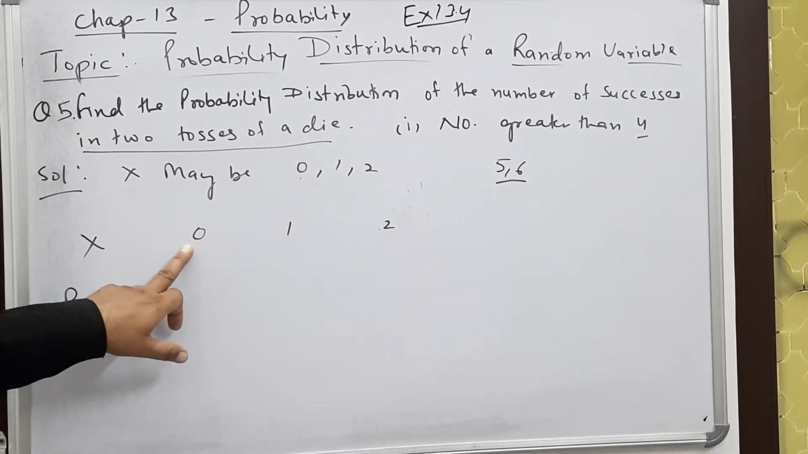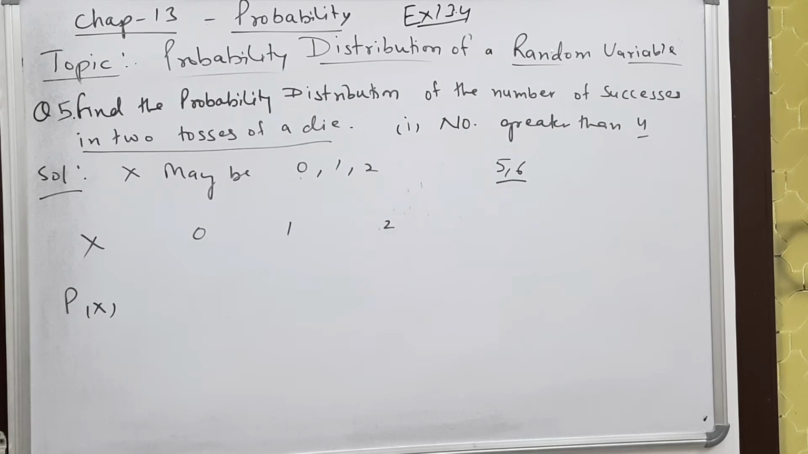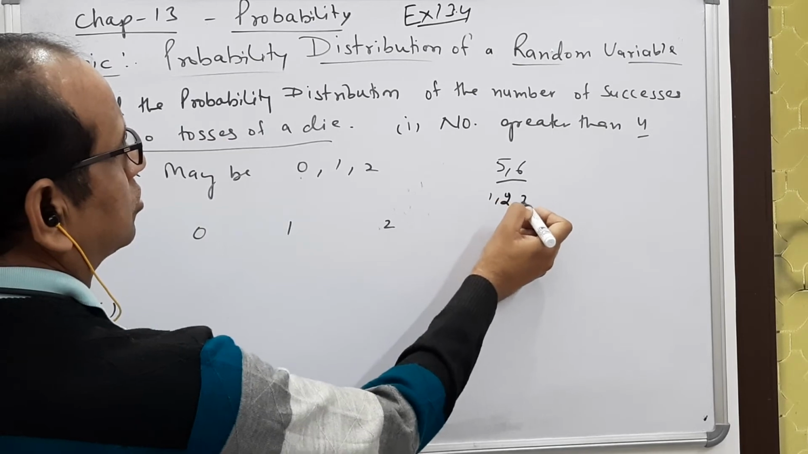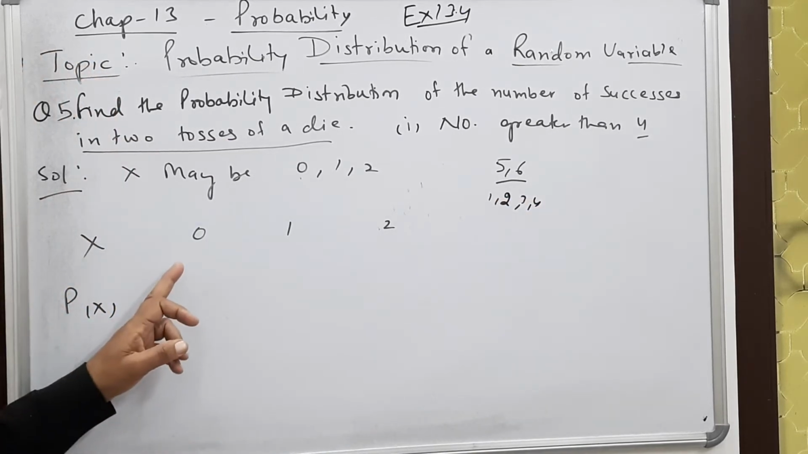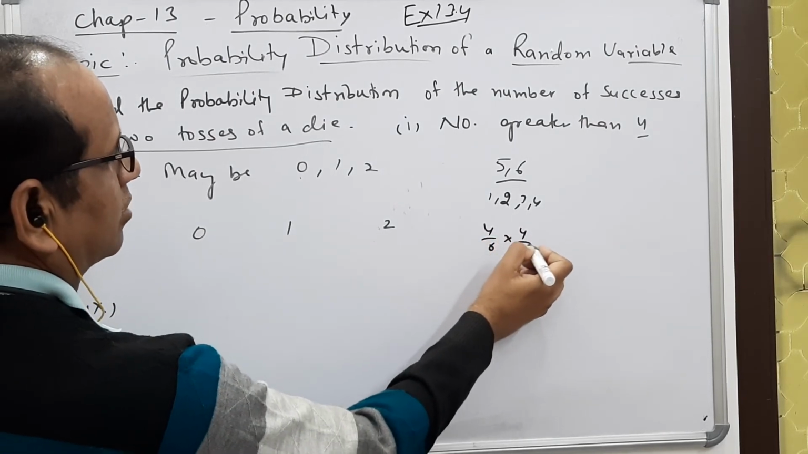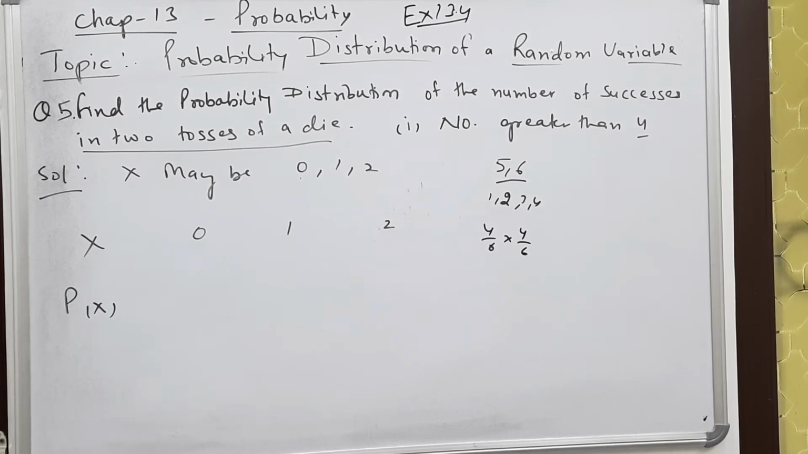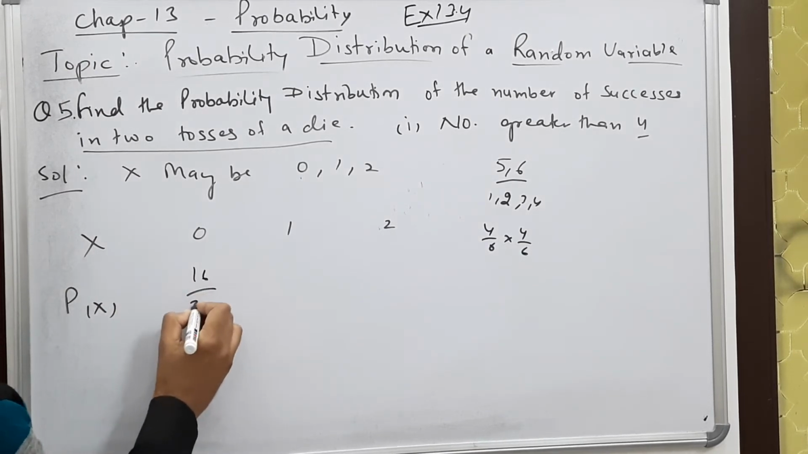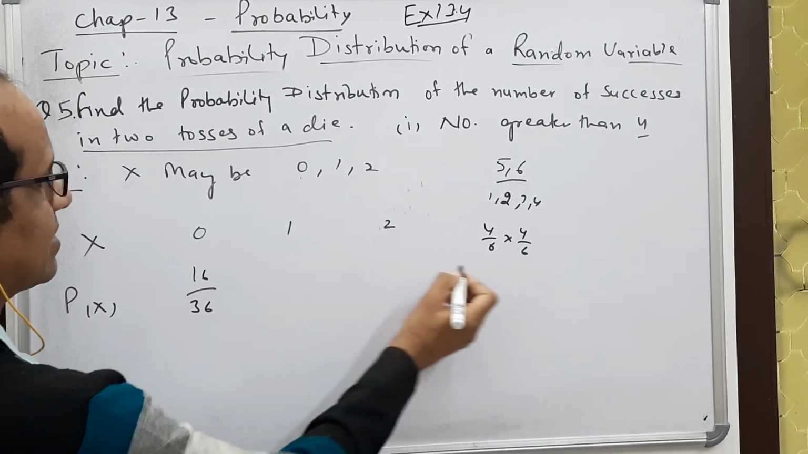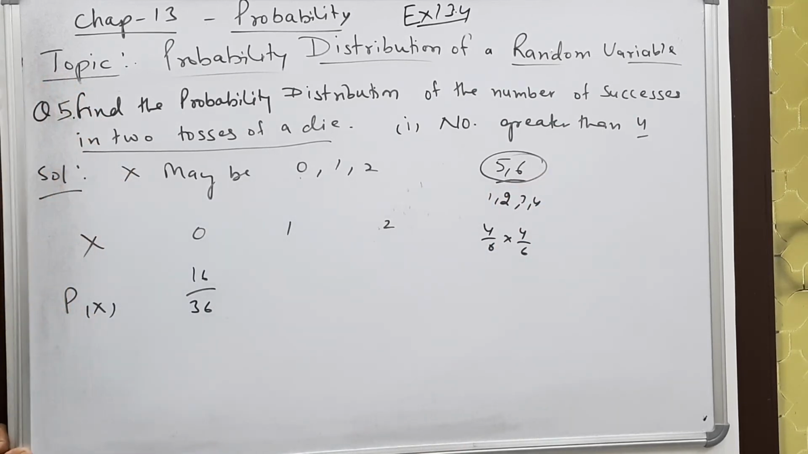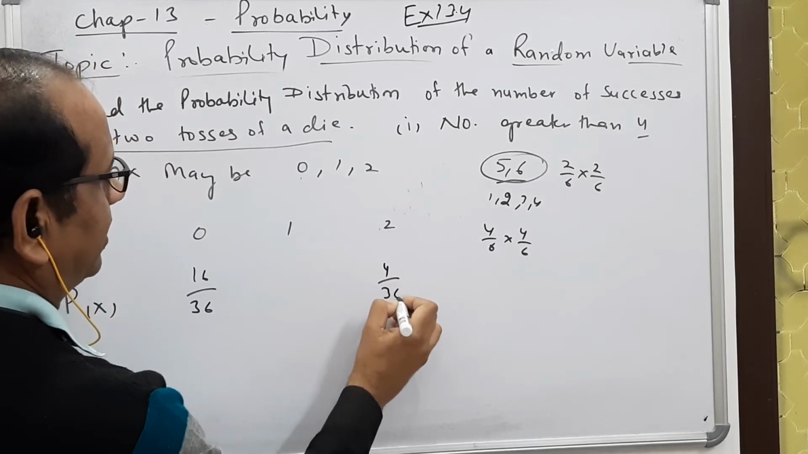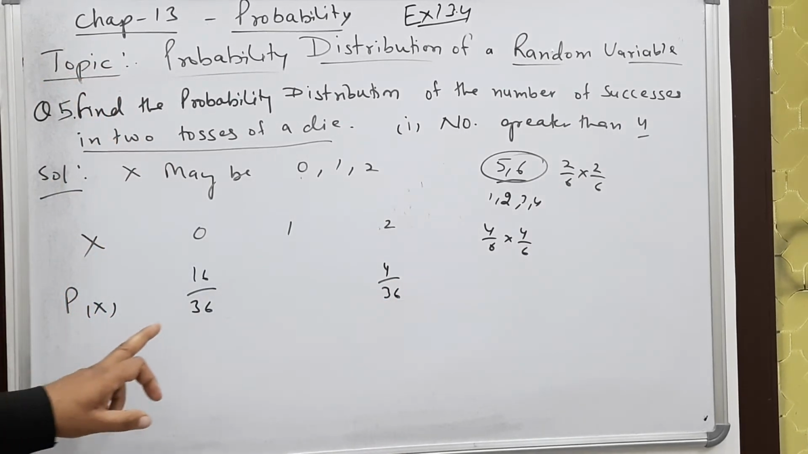Now 0 successes means it is failure on both parts. So failure means how many numbers? 1, 2, 3 and 4. These are failures. So failure in the first toss is 4 by 6 and failure in the second toss is also 4 by 6. So what is the first answer? It is 16 by 36. Then 2 successes means 5 and 6. So it is 2 by 6 into 2 by 6, so the answer is 4 by 36. So that is the meaning of 0 and 2.